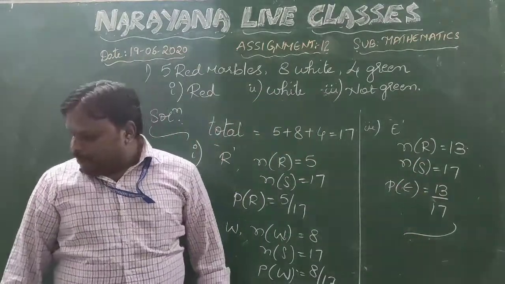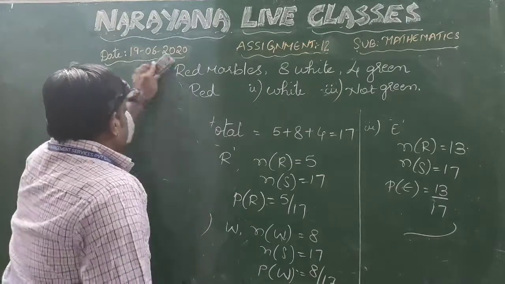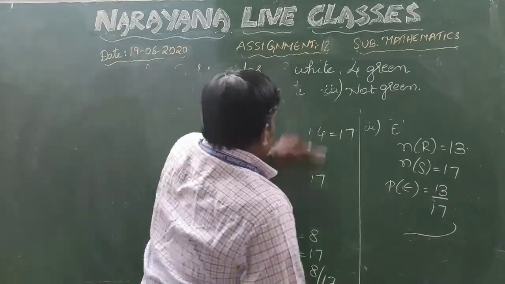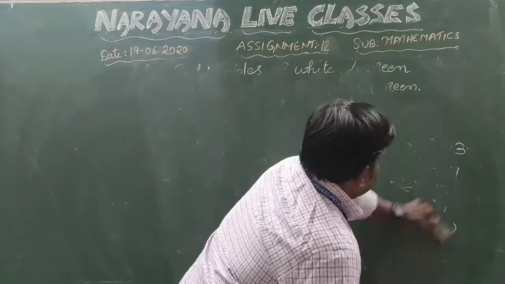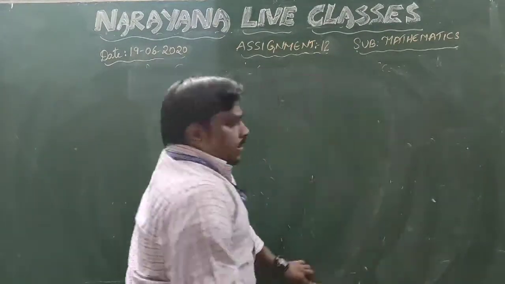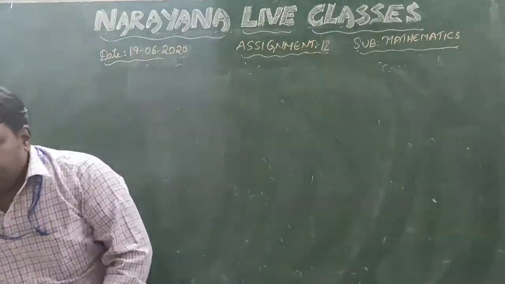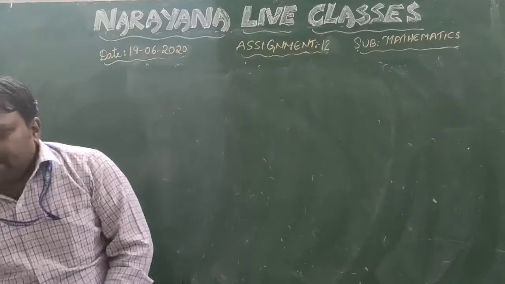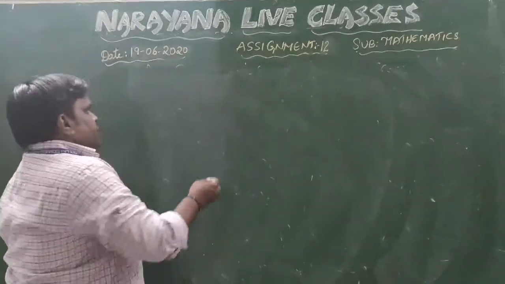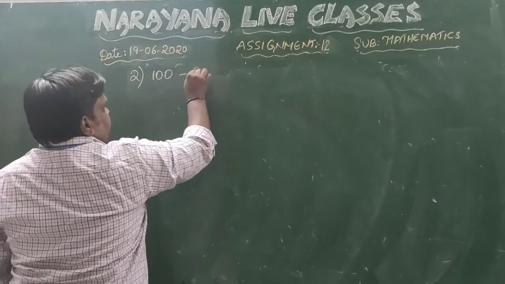Coming to the second one, which is an interesting one. Second question: a piggy bank contains 50 paise coins, which are 100. So, in this, 150 paise coins are there.